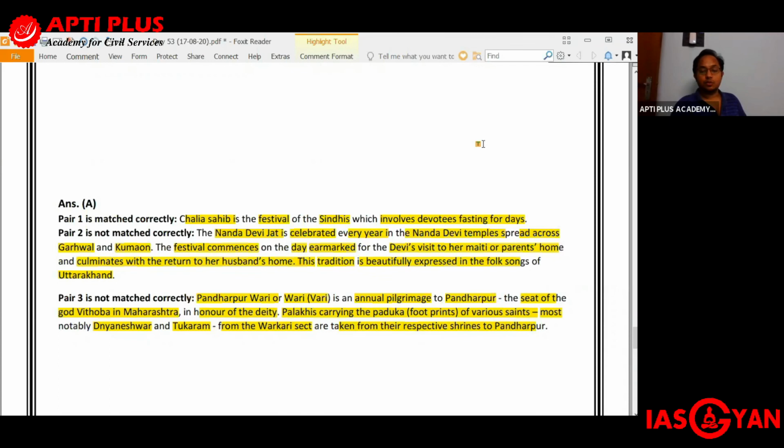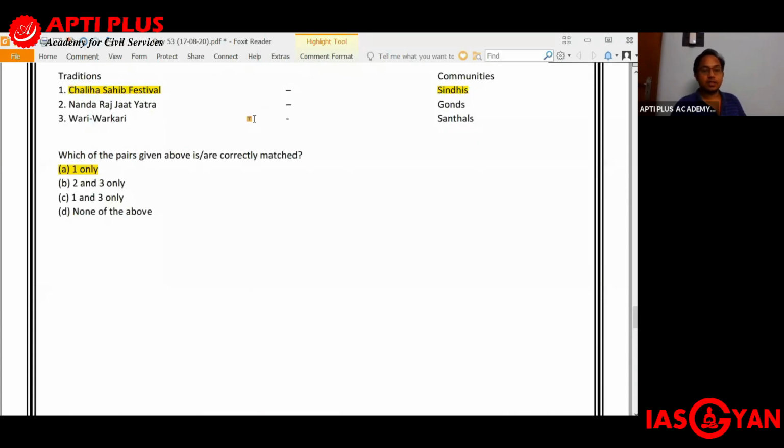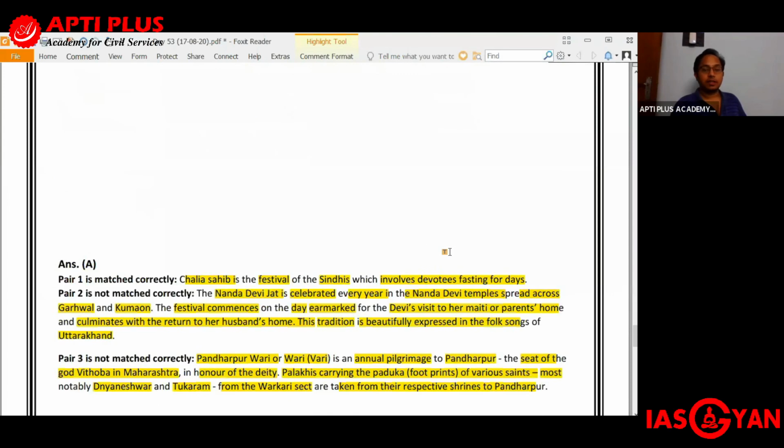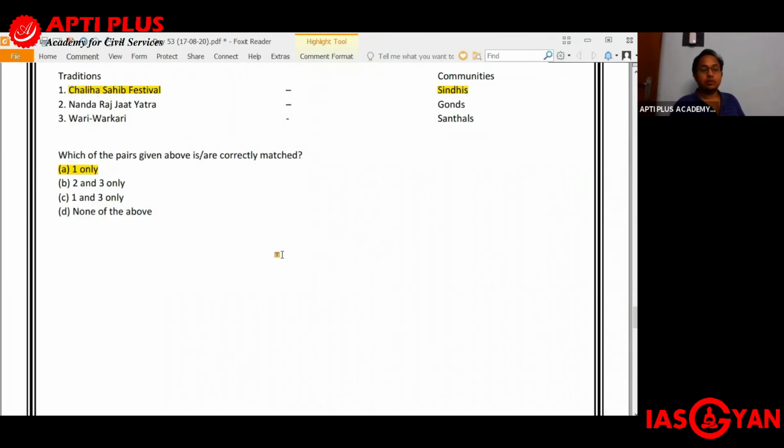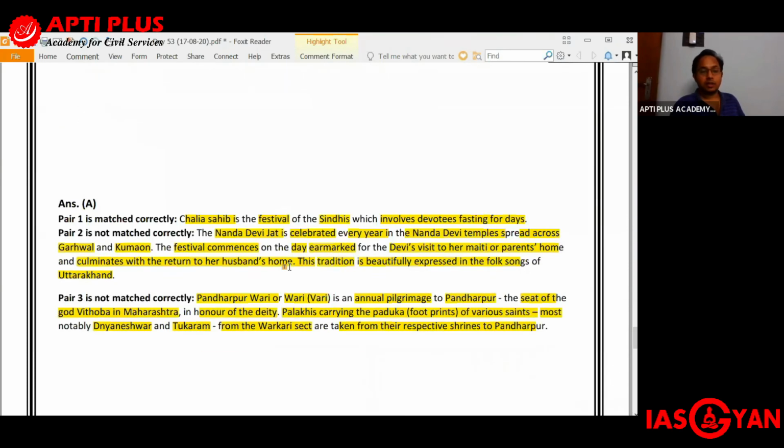So when it comes to Wari Warkari, it is a festival which is celebrated not by the Santhal community, but rather by the Marathis in Maharashtra. So Pandharpur Wari, it is an annual pilgrimage to Pandharpur. Sometimes it is also referred to as Pandharpur Wadi. This Pandharpur area is the seat of the god Vithoba, and this is undertaken in Maharashtra in honor of the deity Vithoba. Palaki is carrying the Paduka, that is the footprints of the various saints, most notably Dnyaneshwar and Tukaram from the Warkari sect. They are taken from the respective shrines to Pandharpur.